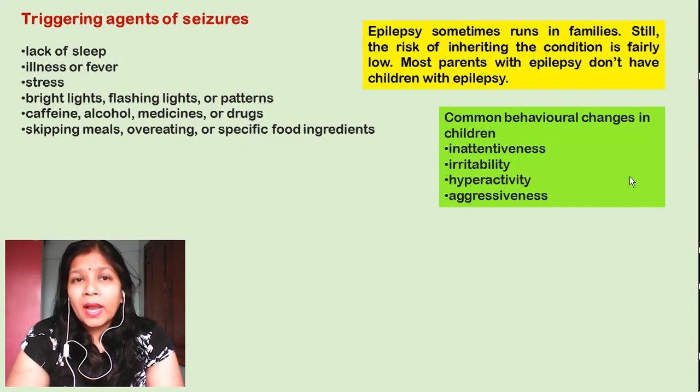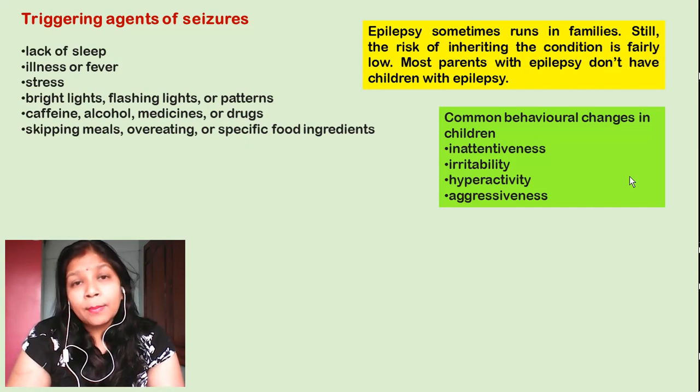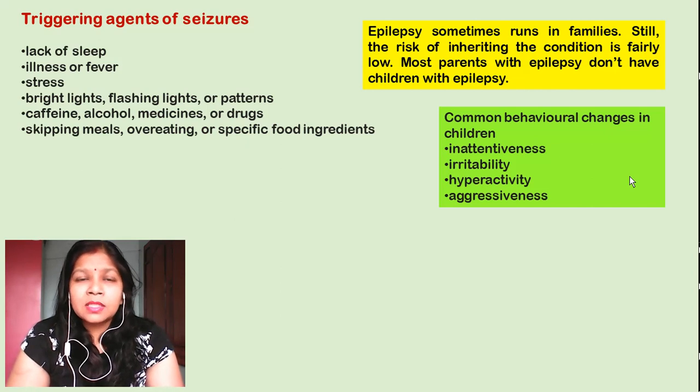Irritability. While doing some work, or while the child is having his food or watching television or doing homework, he will get irritated mostly. Third thing is hyperactivity. Sometimes the child will be calm and sometimes he will be hyperactive. That means he will be losing control of his anger. And last is aggressiveness. Now this aggressiveness is generally associated with hyperactivity. When the child gets hyperactive, he becomes aggressive.